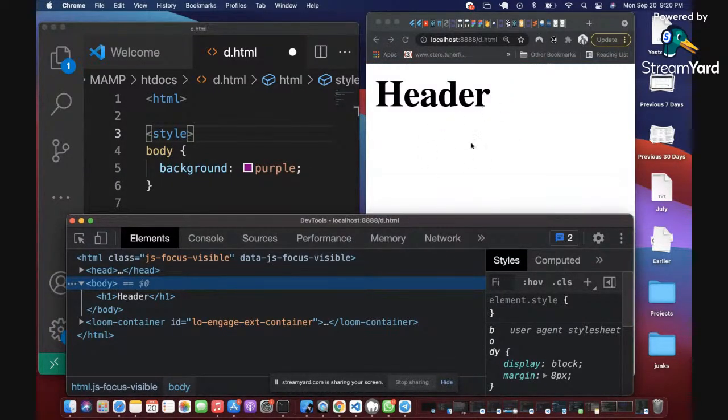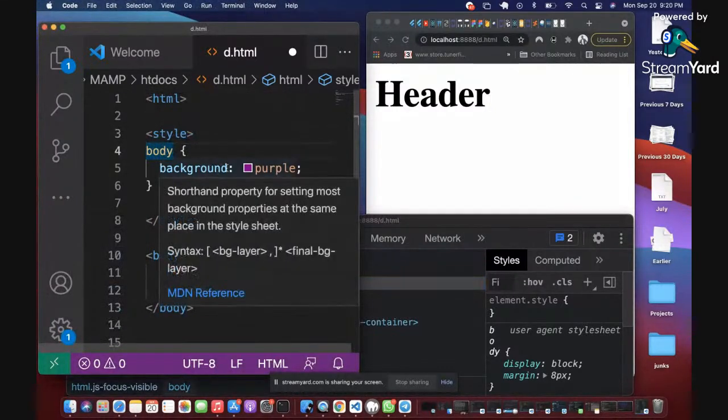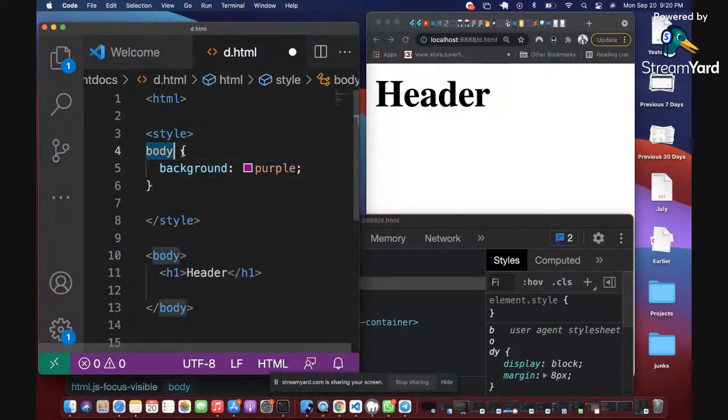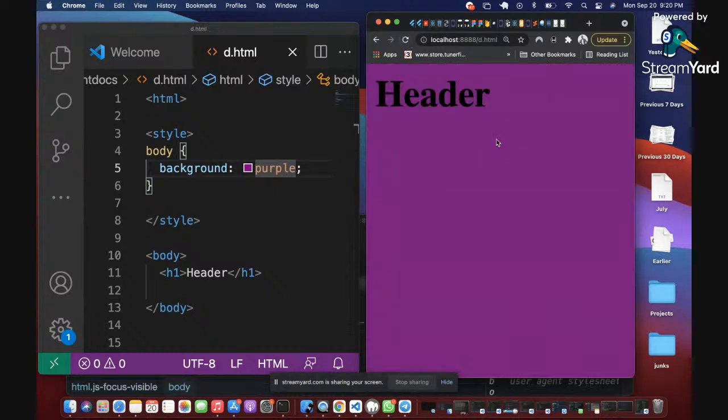As you can see, there is a kind of color indication representing that this body I'm mousing over is the entire page, right? So that means that if I'm styling the body tag, what I'm literally saying is that I am painting the entire background of the body tag with purple color. So if I save this now, Control S on my keyboard to save, and I refresh this page, you can see that the entire page became purple. Can you see that? You see how amazing that is? So that is an example of CSS, right?